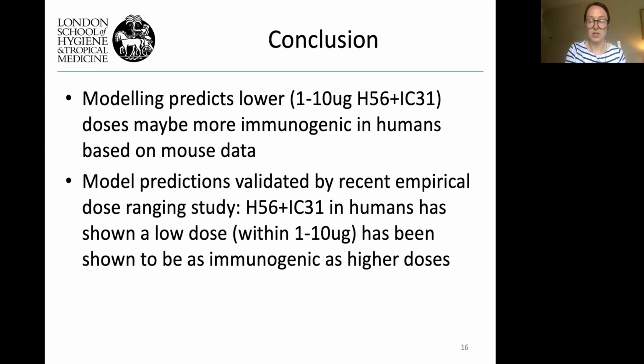And actually, these model predictions were validated by an empirical trial that was running parallel to the work that we did, where in humans, the H56 vaccine showed that a lower dose, which was in between that range, was as immunogenic as higher doses. Now, I don't think this trial was powered to see a difference between doses, but they agreed with the results that we predicted, that the lower doses would be the one to go for, and that's what's been chosen for the rest of the development for this vaccine.